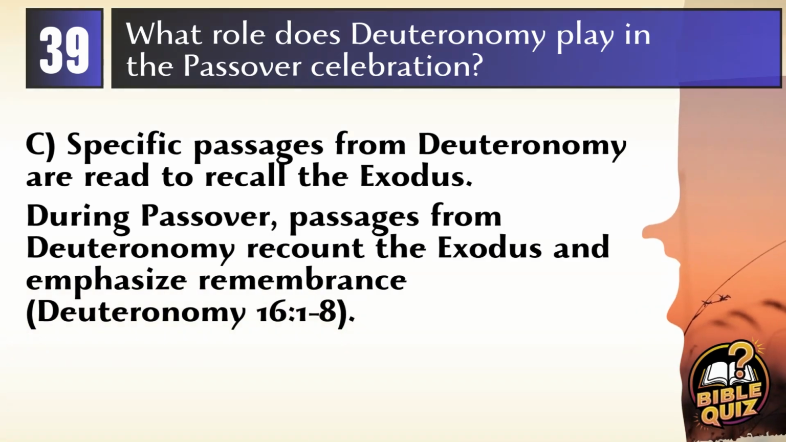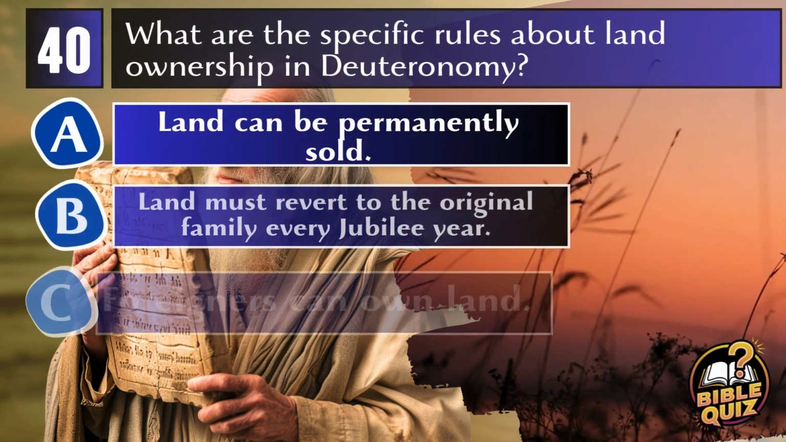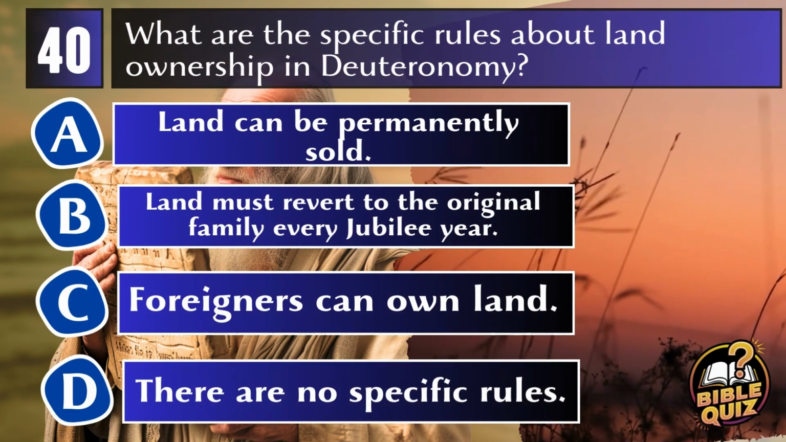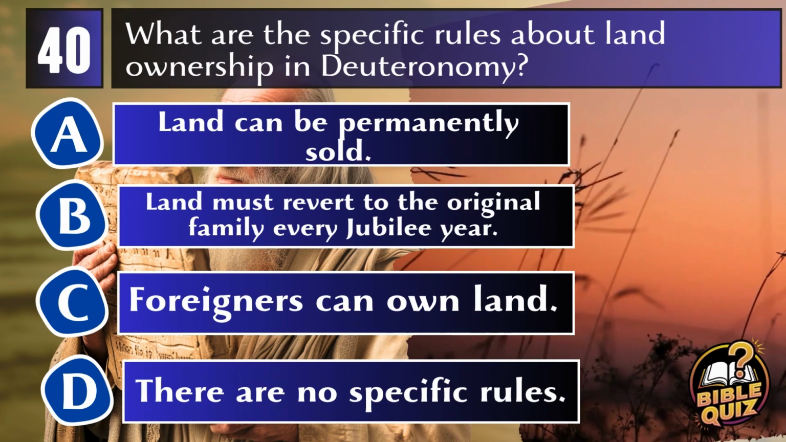Answer. C. Specific passages from Deuteronomy are read to recall the Exodus. During Passover, specific passages from Deuteronomy are read, particularly those recalling the Exodus and the importance of remembering and retelling the story to future generations. Deuteronomy 16:1-8.